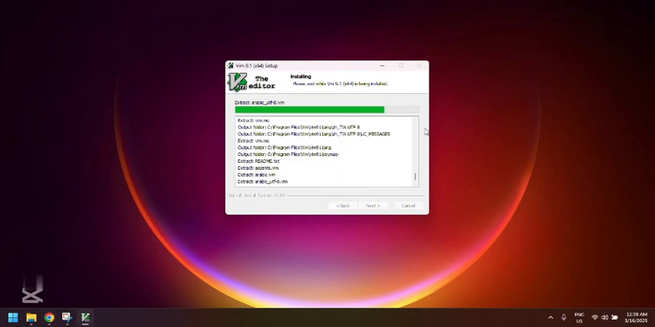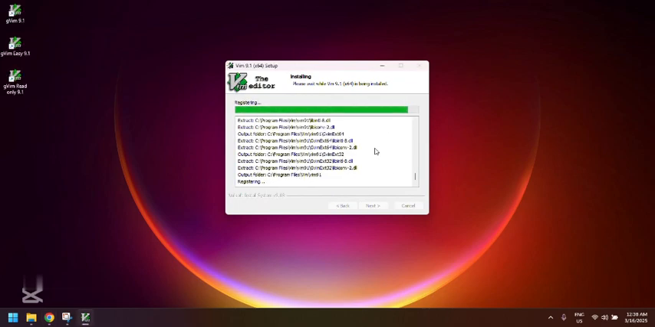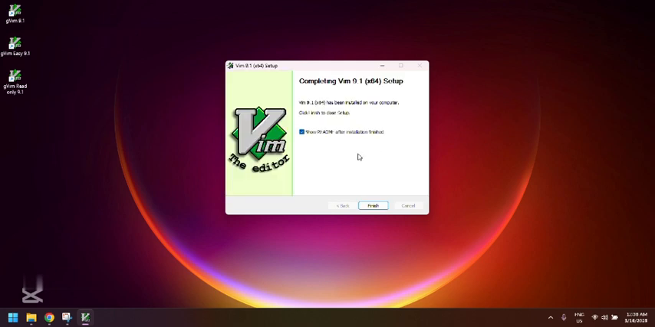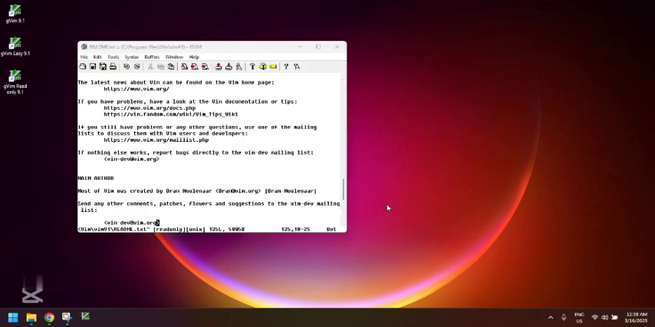It's still in the installation process. Yes, it has finished successfully. So it will pop up on the screen. This is the VIM app on your device.